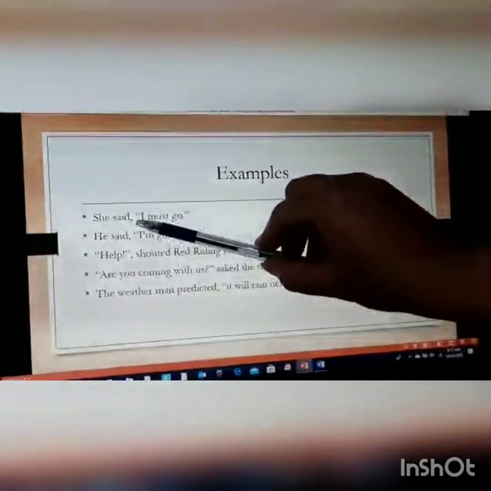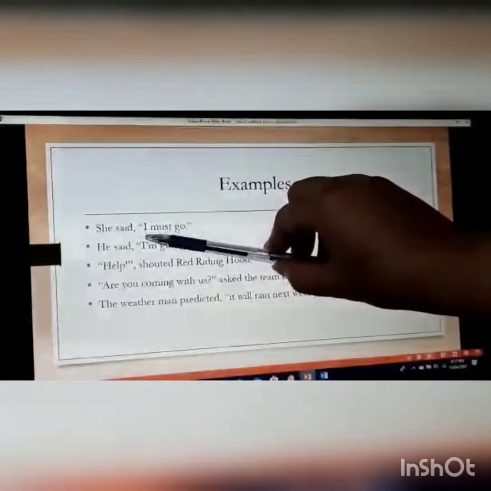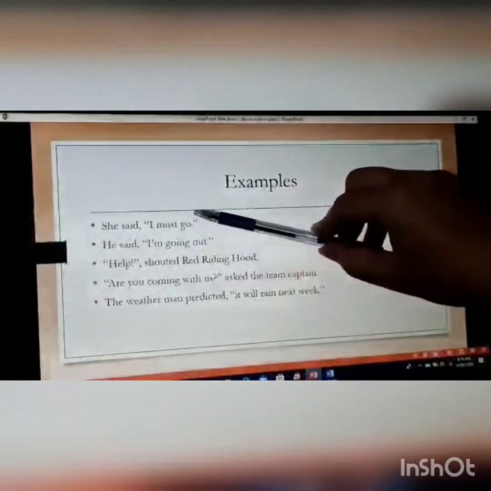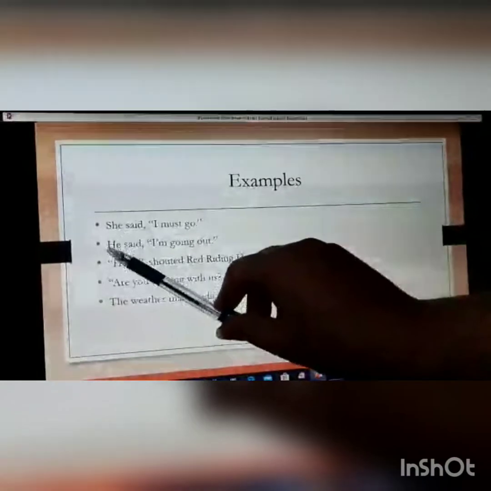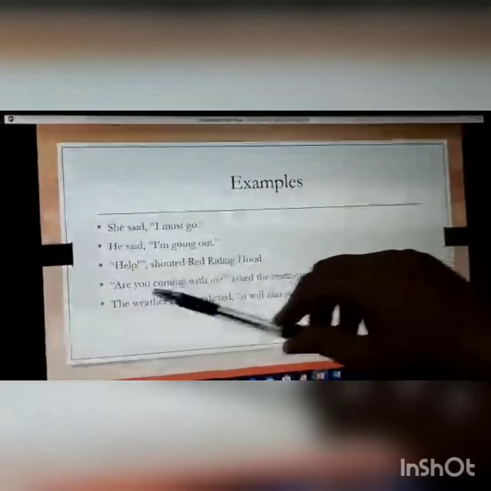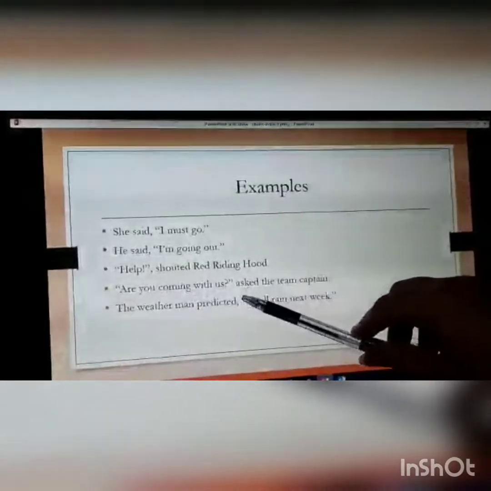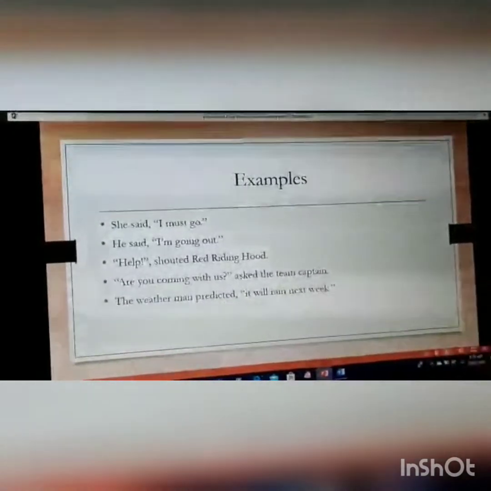So: She said, "I must go." Here you can see there's a comma, and then after that there are speech marks. The sentence starts with a capital letter and there's a full stop, and after the full stop you see the speech mark. He said, "I'm going out." "Help!" shouted Red Riding Hood. "Are you coming with us?" asked the team captain. The weatherman predicted it will rain next week.